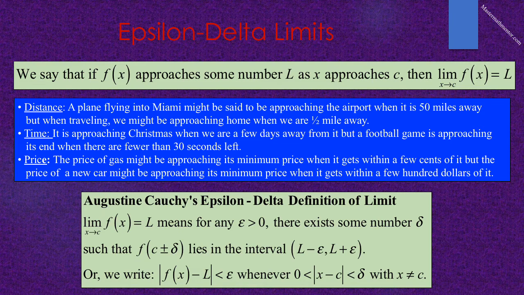Or we can write the absolute value of f of x minus L is less than epsilon whenever the expression absolute value of x minus c is between 0 and delta, with x not equaling c.